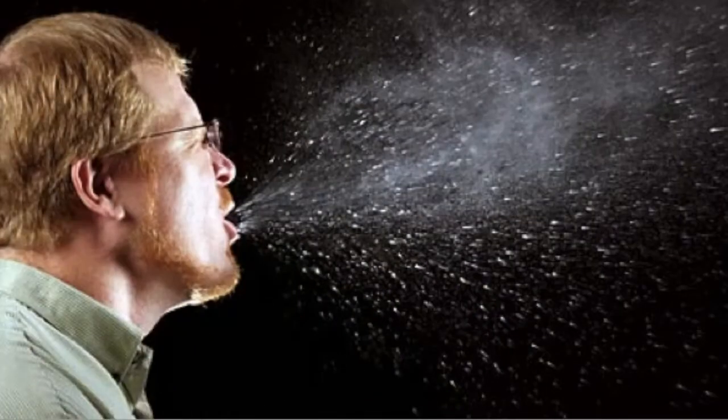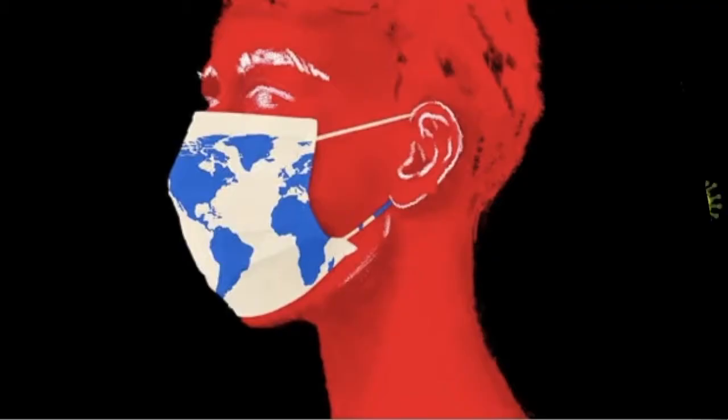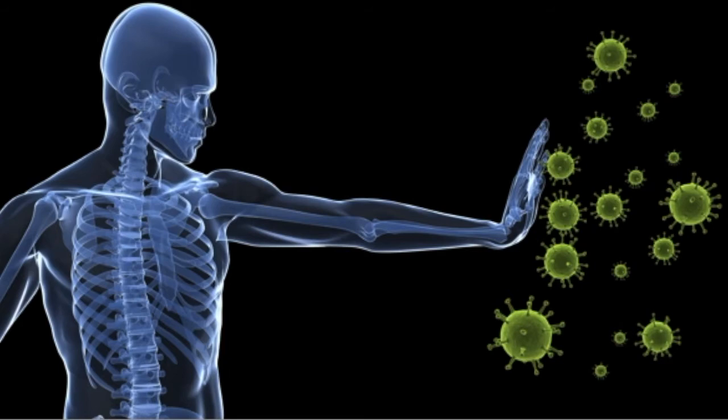With coronavirus, droplet precautions are intended to prevent transmission through close respiratory or mucous membrane contact. Droplets can spread through coughing, sneezing, or talking. Patients infected are to be placed in private rooms and isolated. It is up to us and only us to make a difference. Do your part, flatten the curve, and stay safe.